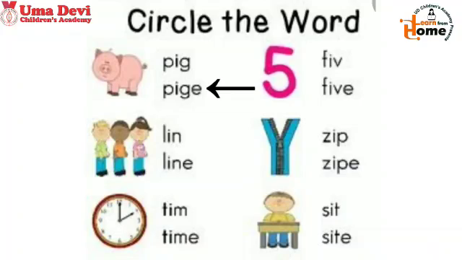But in second word we cannot hear the sound of I letter. We can hear letter I by its own name. Pike. So in this word we can hear letter I by its own name. Children, you will circle the first word. Now you will complete this work yourself.